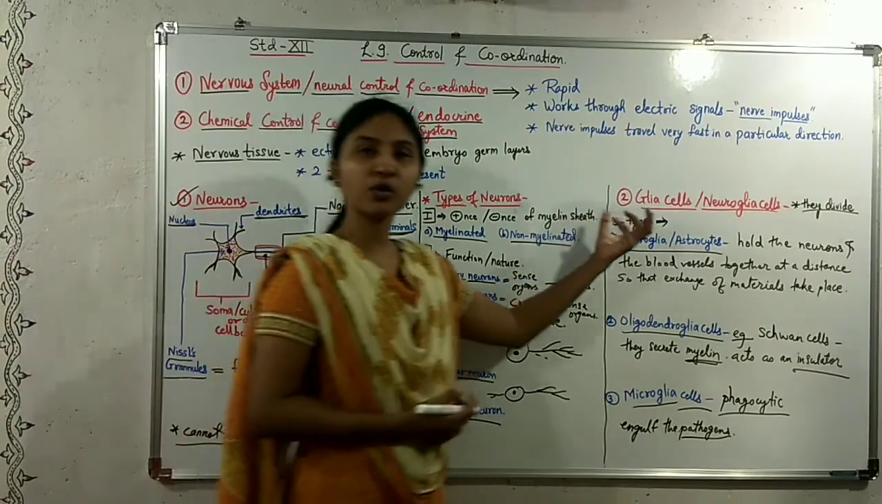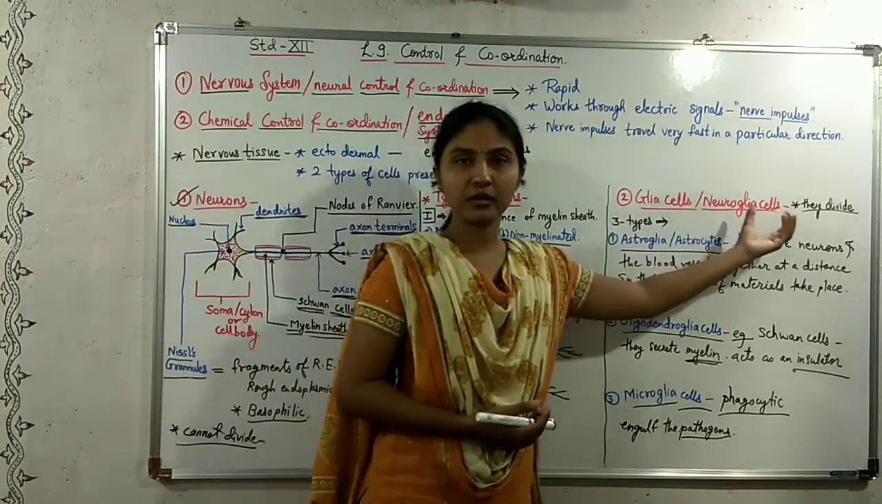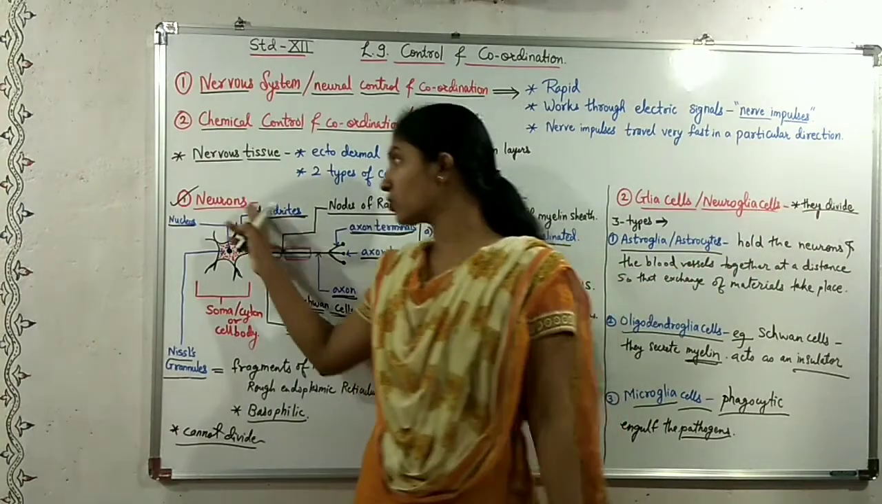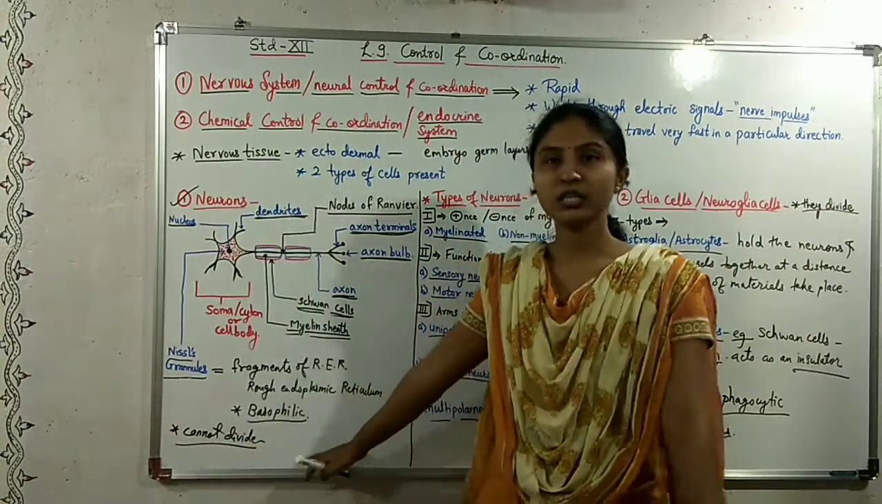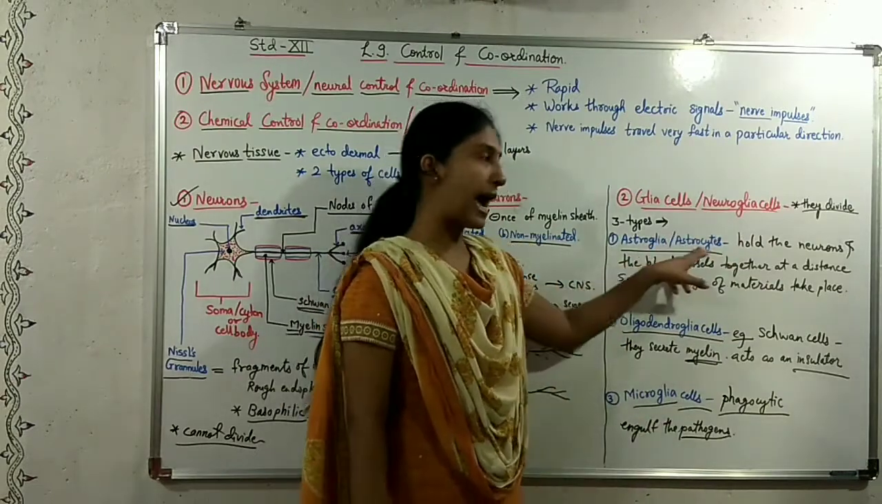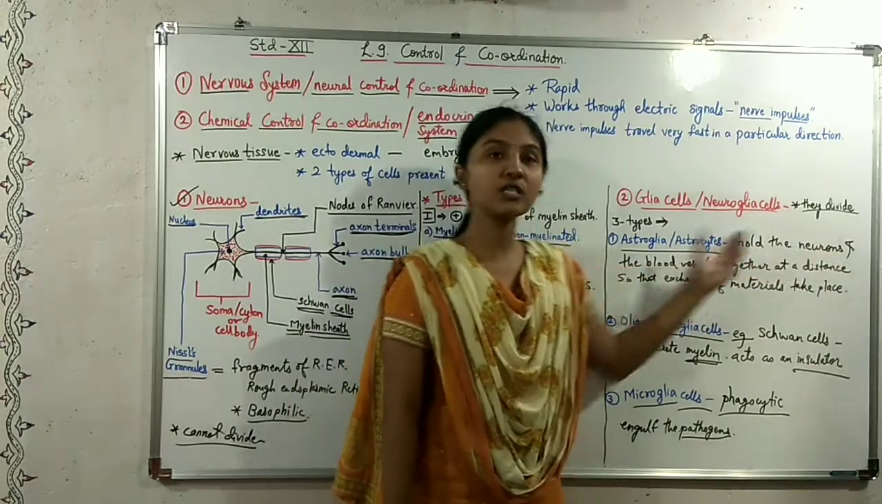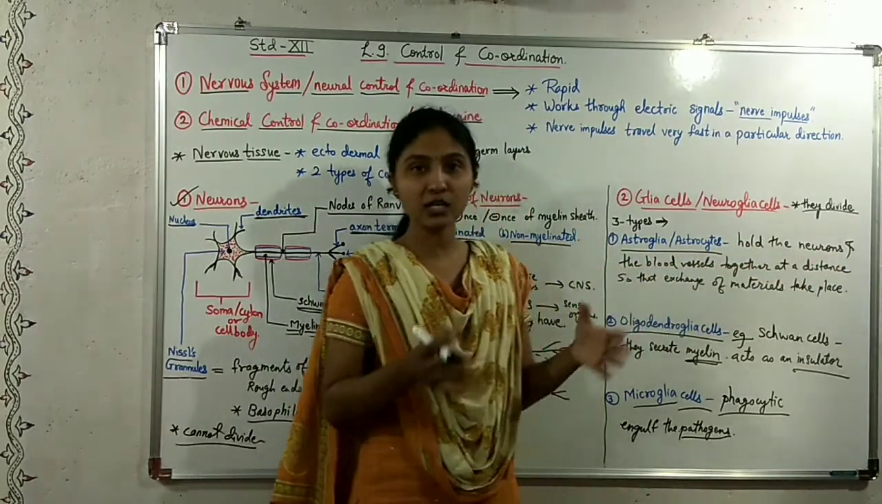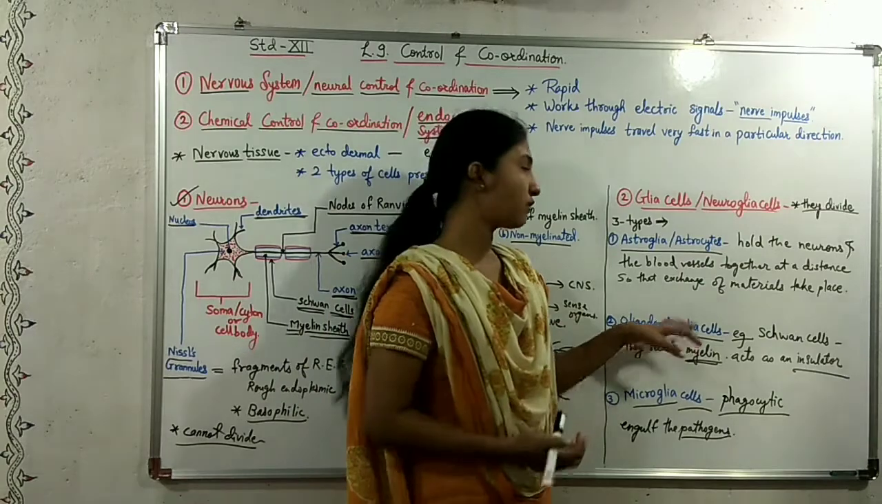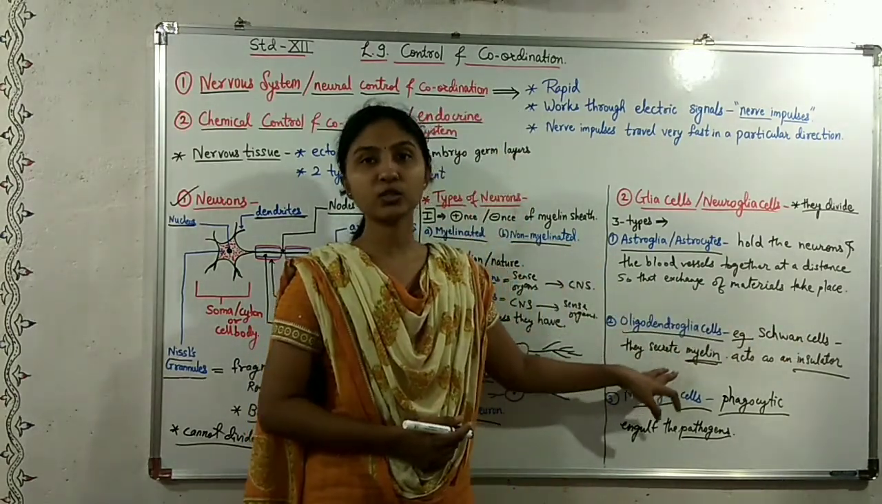The second type of nervous cells is the glia cells. These are able to divide, whereas the neurons are not able to divide. These glia cells are of three types. First is the astroglia or astrocytes. They hold the neurons and the blood vessels together at a distance so that the exchange of materials can take place.